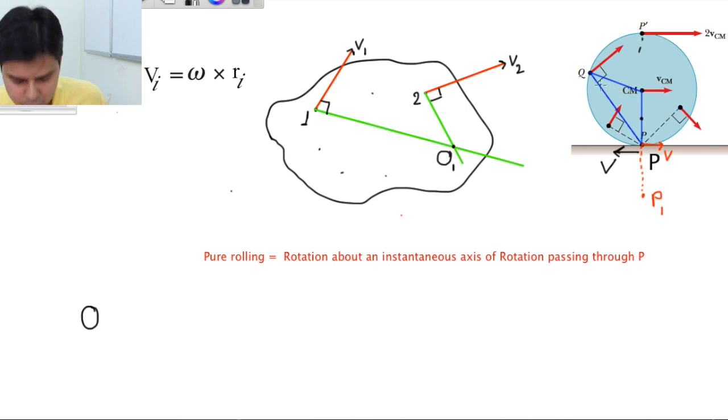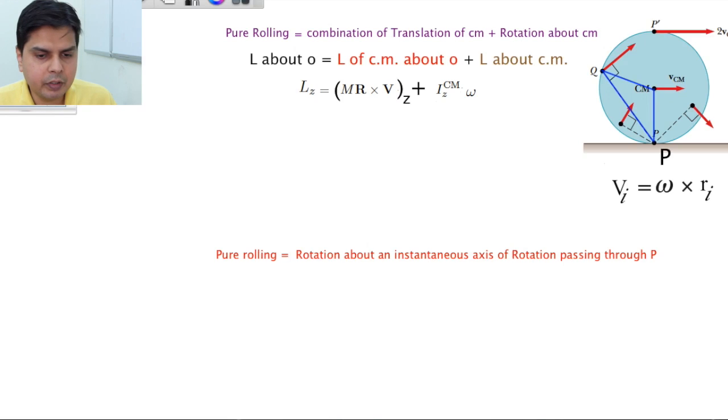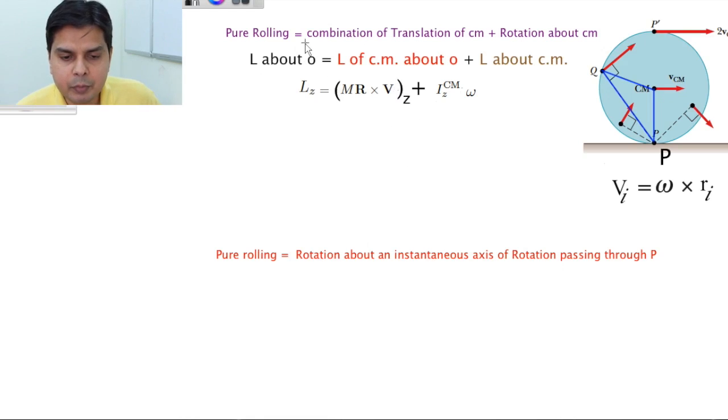These things are normally not asked in exams, but just for your information, if you are given any two arbitrary particles and their velocities, even for an irregular shaped body, you can find an instantaneous axis of rotation. Now let's see the other case which we were discussing, the pure rolling case. How can we show that the calculation of angular momentum, that is L about O, will be the same using this approach and using this approach?